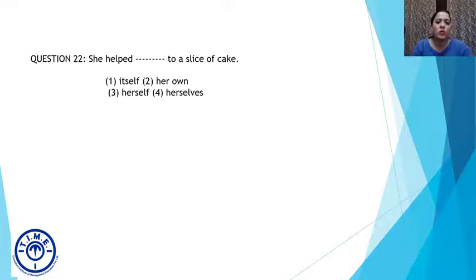She helped her own to a slice of cake. Doesn't make sense. Her own what? So the answer here should be: she helped herself to a slice of cake. So the answer is 3. As you can see, the reciprocal pronoun has been used.